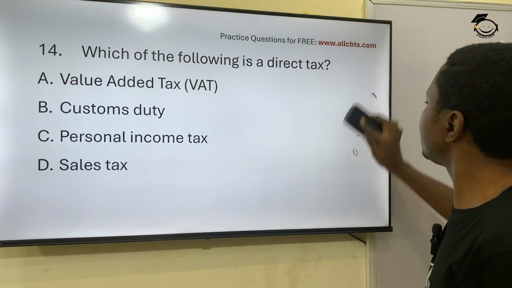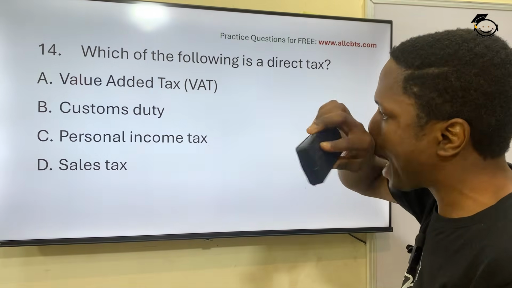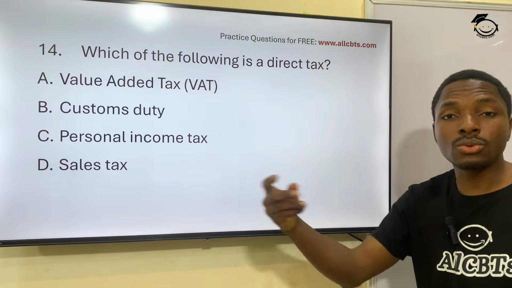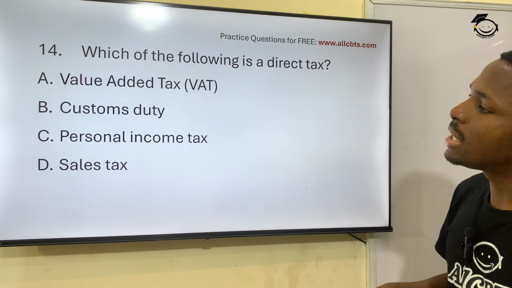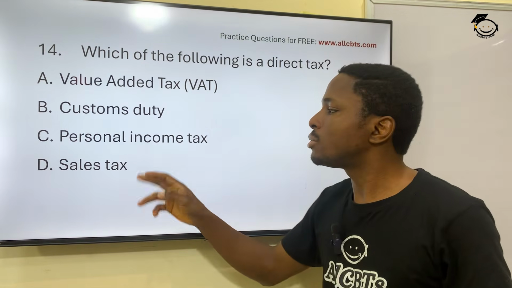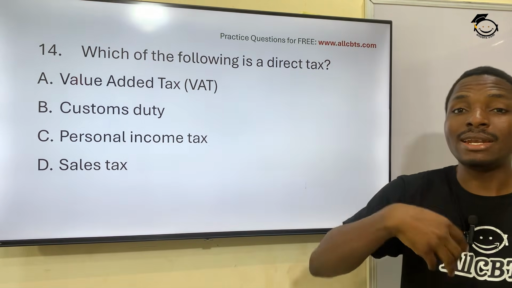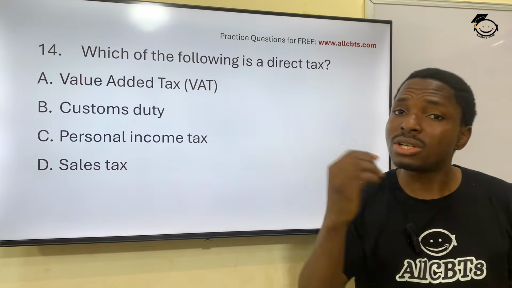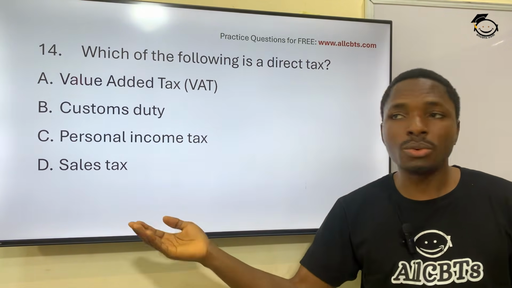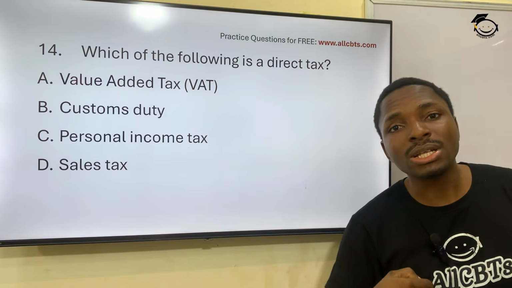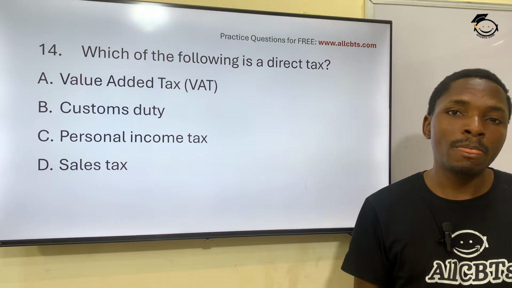Direct tax. And that's what? You have value added tax, which is tax on all goods that is sold or bought. Okay, value added tax. You have custom duty, you have sales tax, you have personal income tax. So personal income tax is your direct tax. Direct taxes are taxes that cannot be transferred. You cannot transfer your personal income tax to somewhere else. You can transfer all these other ones, but your personal income tax is in your name.